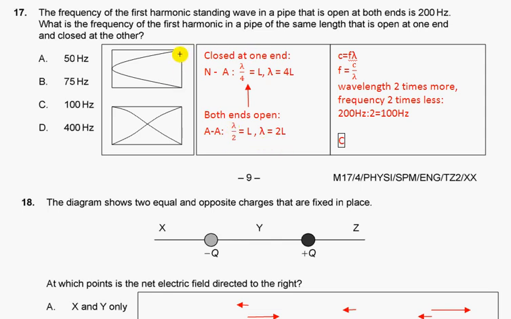For the same length pipe with one open end, we have a node and an antinode, which is lambda over 4 equals the length, so lambda equals 4L. So the wavelength increased 2 times. From the wave equation, the relation between frequency and wavelength, because the wavelength increases 2 times, the frequency will be 2 times less. We divide 200 by 2 to get 100. Answer C.